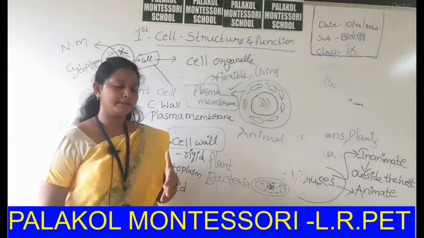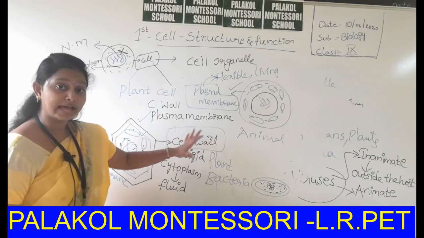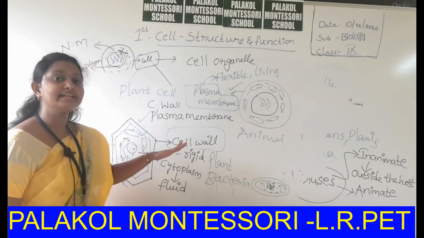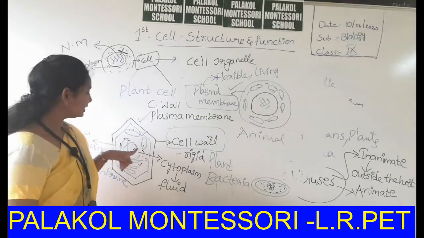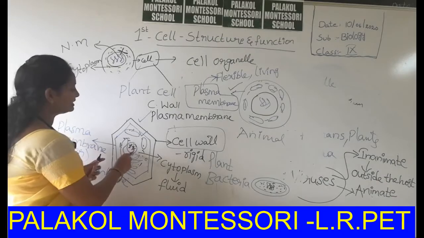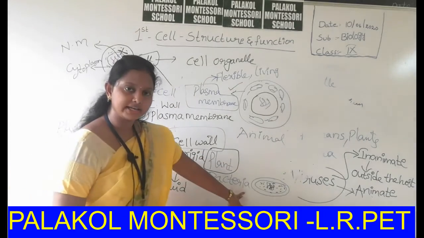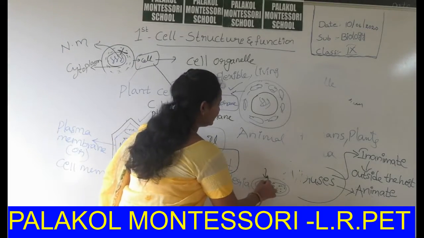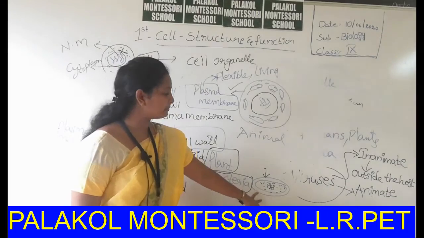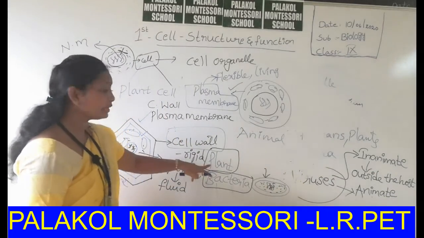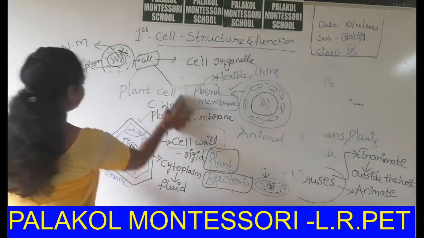That means an example of a eukaryotic organism having a cell wall is the plant cell. An example of a prokaryotic organism having a cell wall is bacteria. Is it clear?